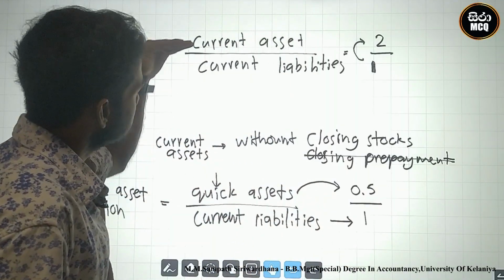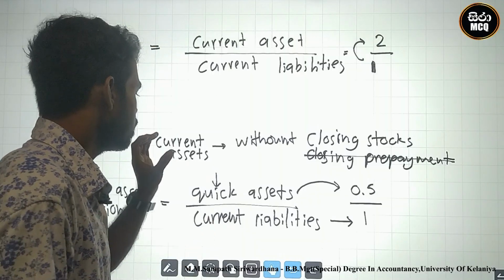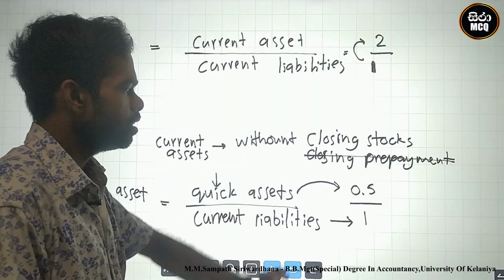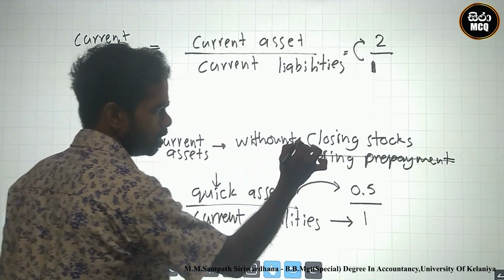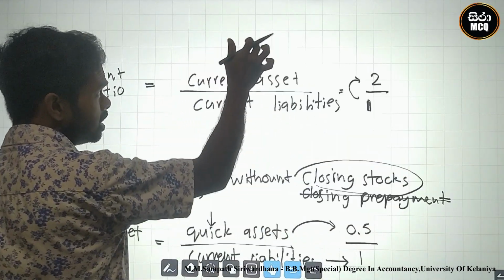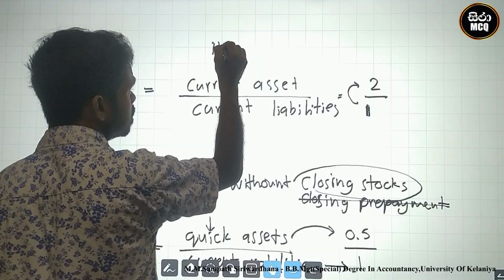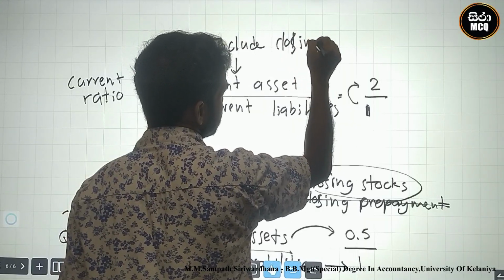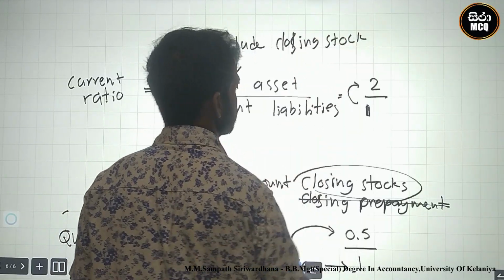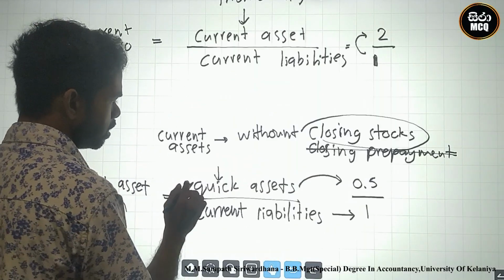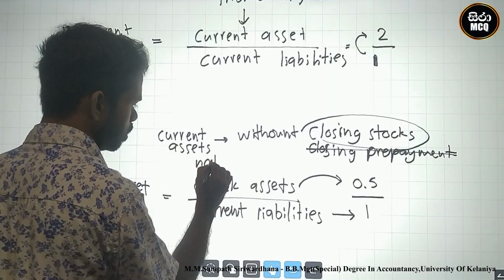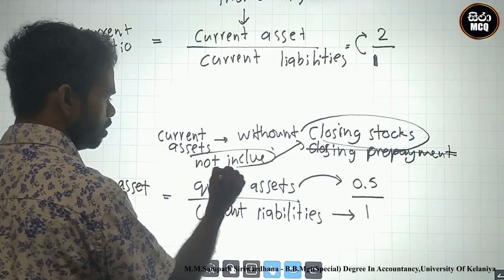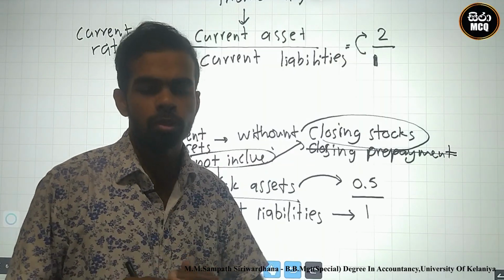The difference between the quick asset ratio and the current ratio is that quick assets do not include closing stock, while current assets include closing inventory.